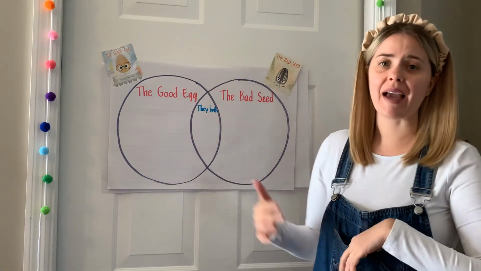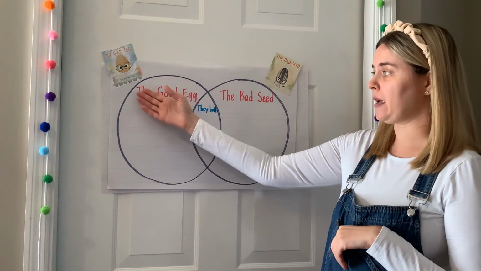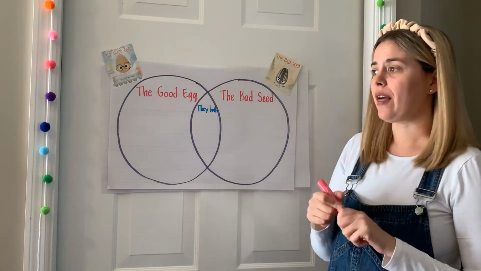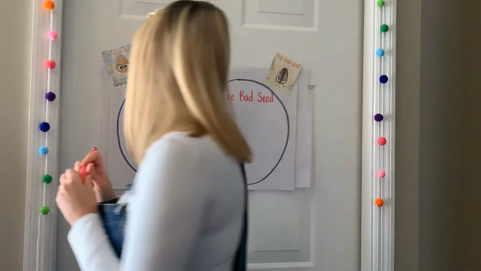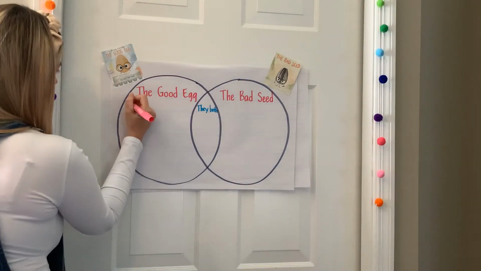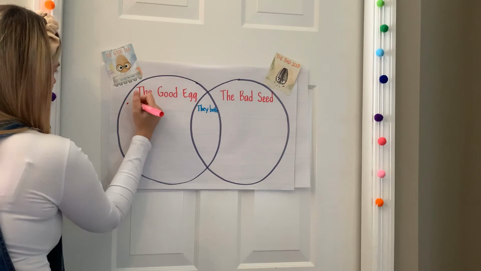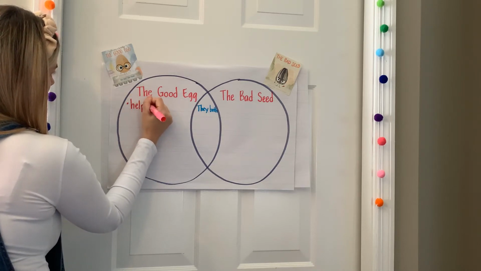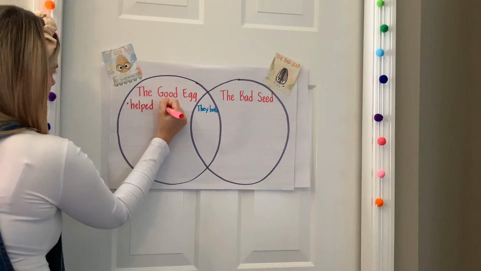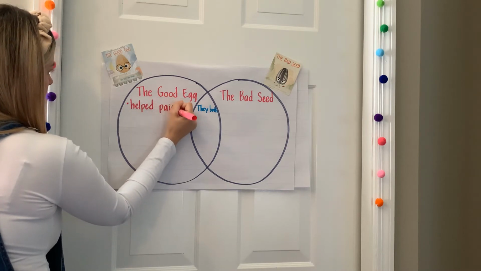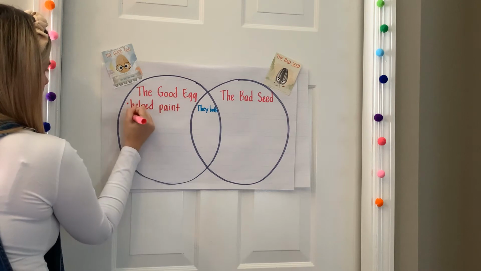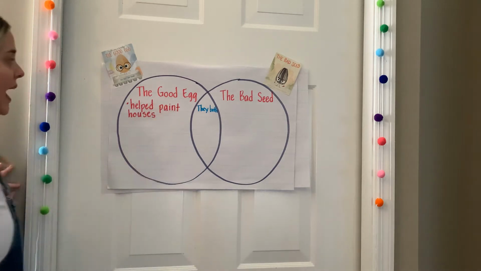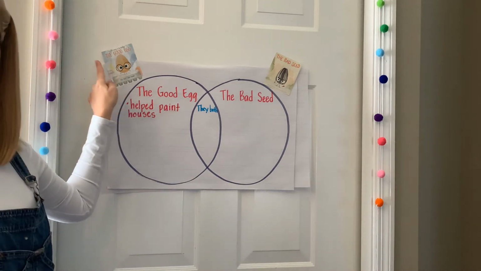So going back and thinking about the Good Egg, I'm just going to jot down one thing that I remember that he did. Now, I remember that the Good Egg helped paint houses. That is something that the Good Egg did in that book.